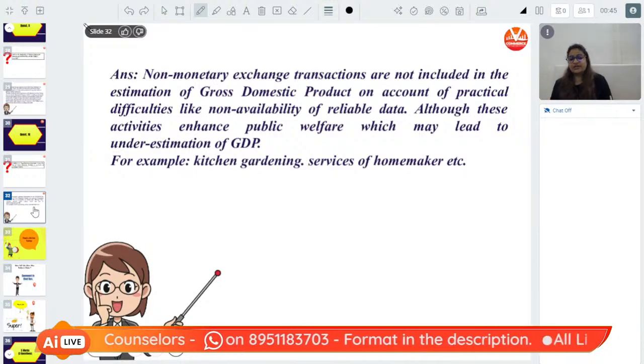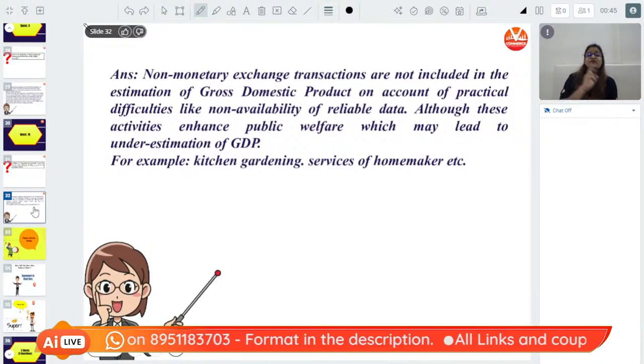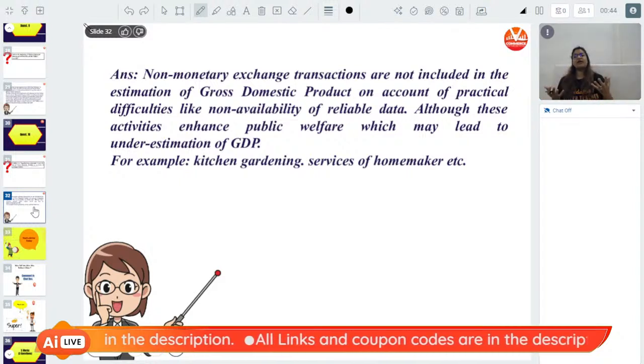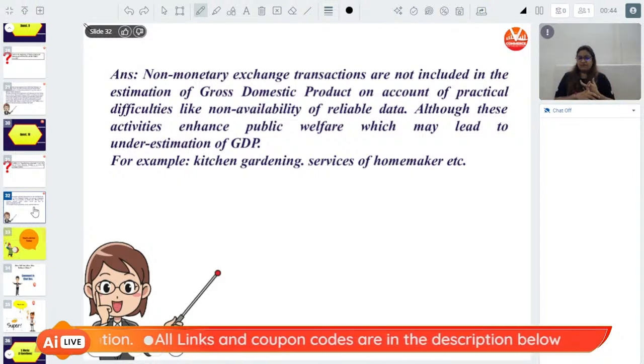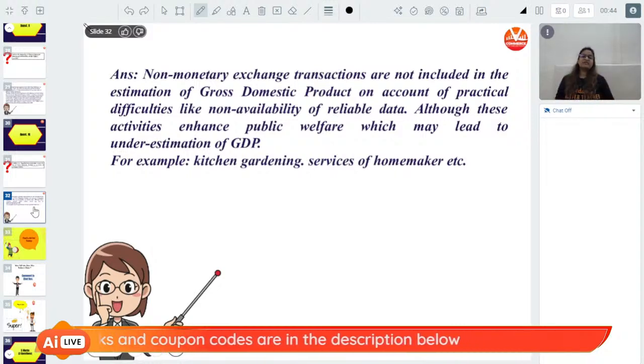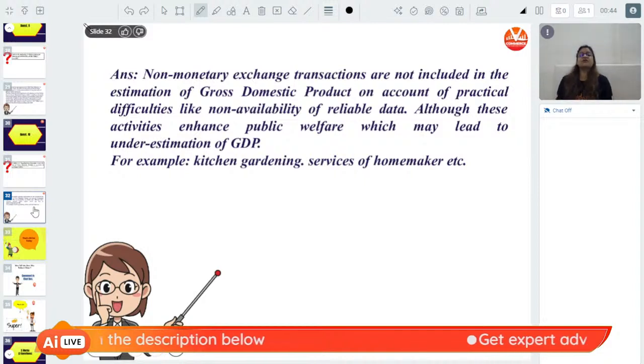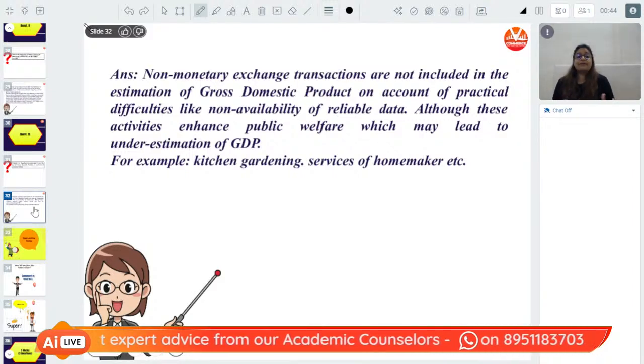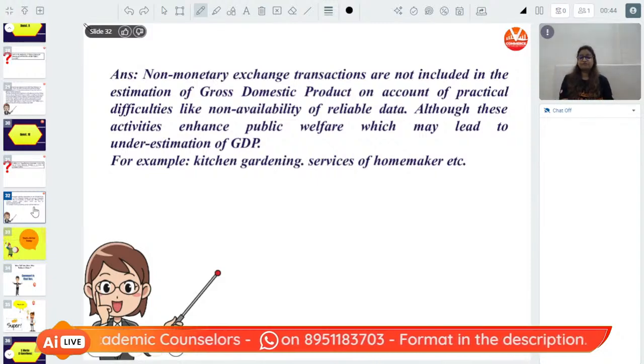Non-monetary exchange transactions are not a part of estimation of GDP on account of practical difficulties, like we do not have the data available. Second, at what prices will we monetize these services? Correct. Although these services enhance the public welfare, which may lead to underestimation of GDP, we cannot do anything about it. For example, kitchen gardening, service of a homemaker, etc. are not a part of national income.